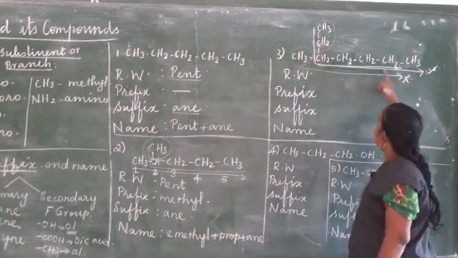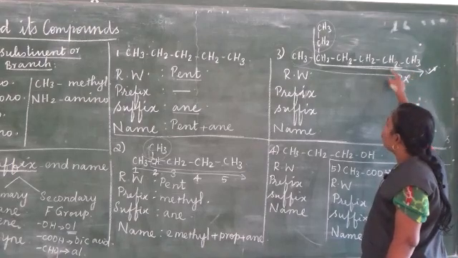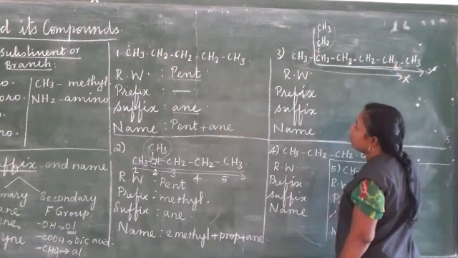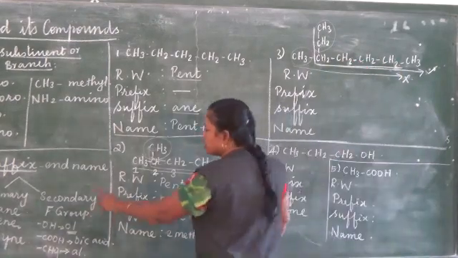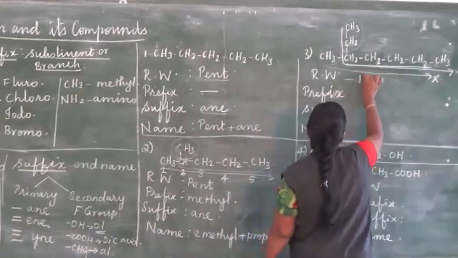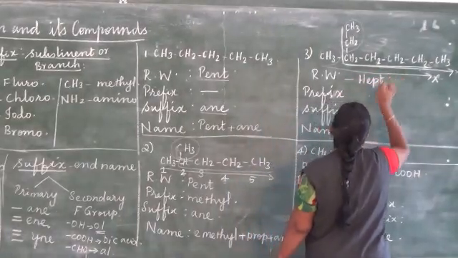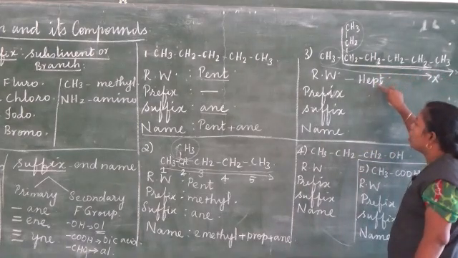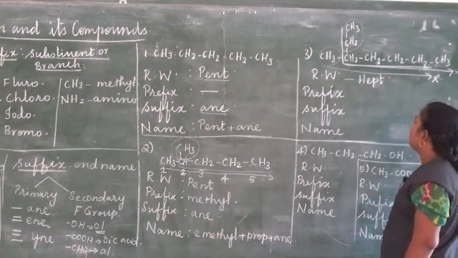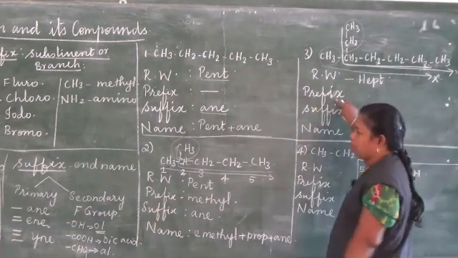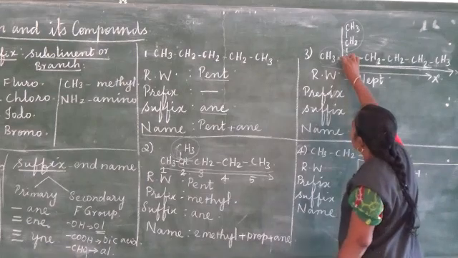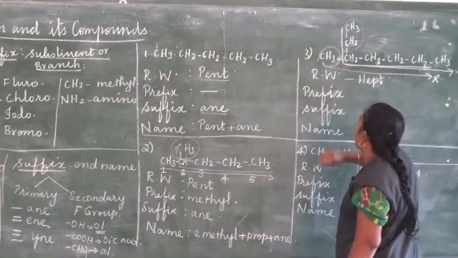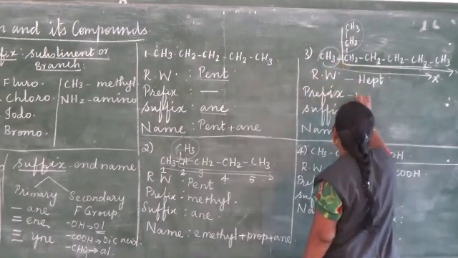We have to go for the maximum number of carbon atoms for the root word. So this way is getting more carbon atoms, so we have to use the root word for this. 1, 2, 3, 4, 5, 6, 7. 7 carbon atoms are there, so the root word is hept. The root word used for 7 carbon atoms is hept. And then the prefix. Prefix means a branch. This is the branch because we already accounted for these carbon atoms, so this will be considered a branch. And the branch contains methyl.